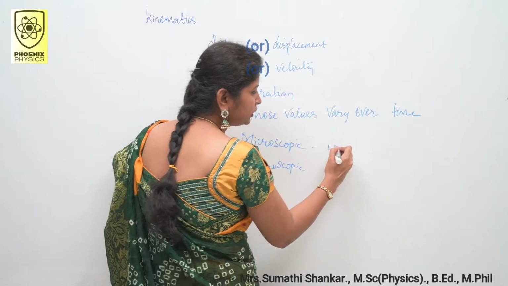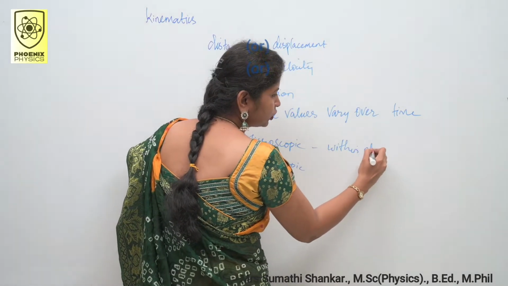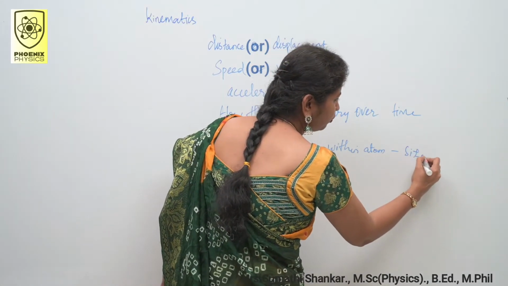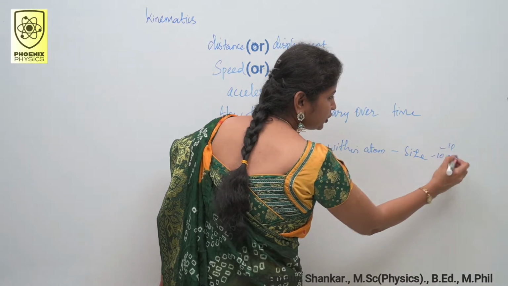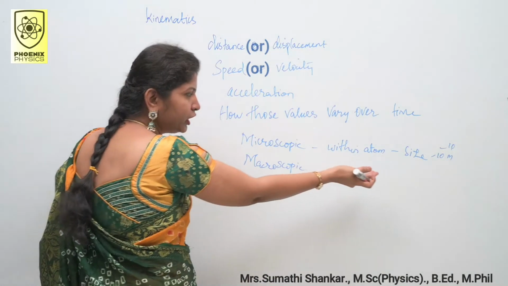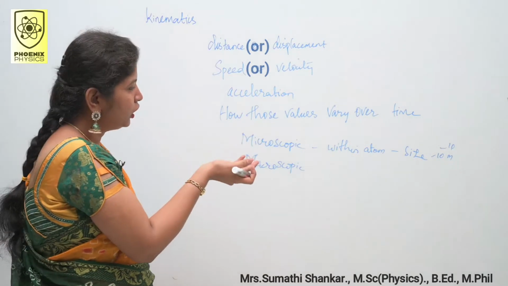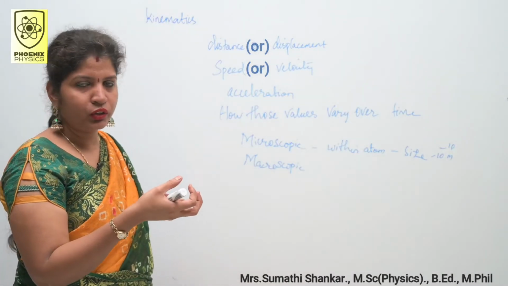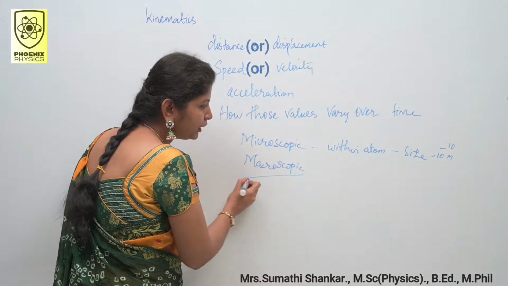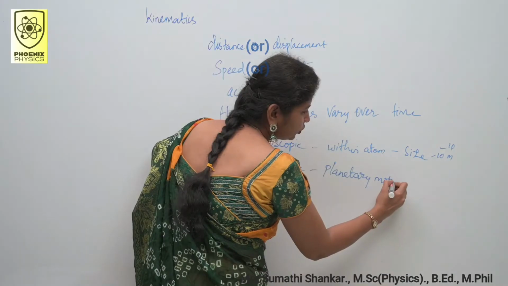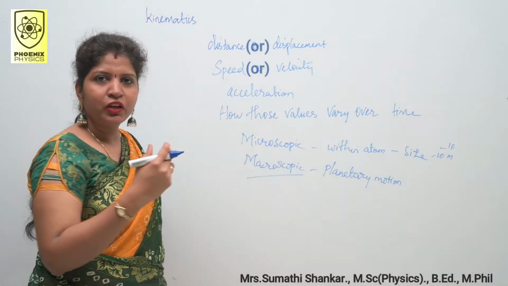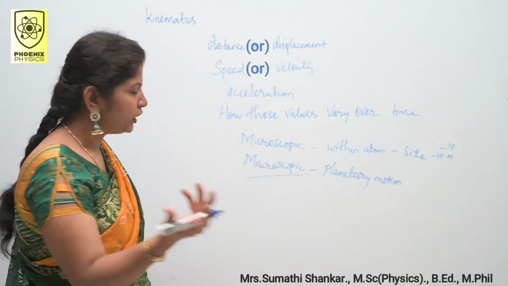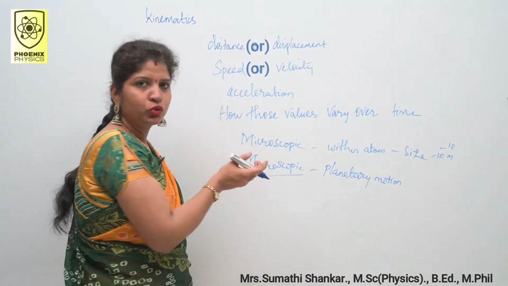Microscopic means within the atom. You know that the size of the atom is very small, about 10 to the power of minus 10 meter. It is so small that we call it the microscopic level. Here, electrons are revolving around the nucleus. Macroscopic level means planetary motion. You know very well all the planets are revolving around the sun and the distances are large. That is why we call this the macroscopic level.